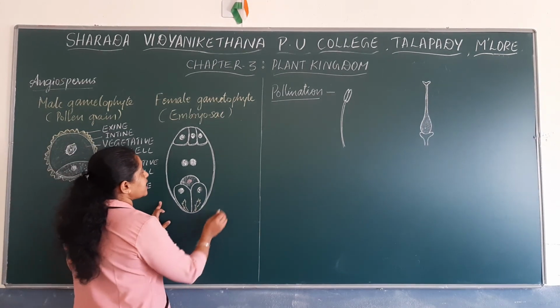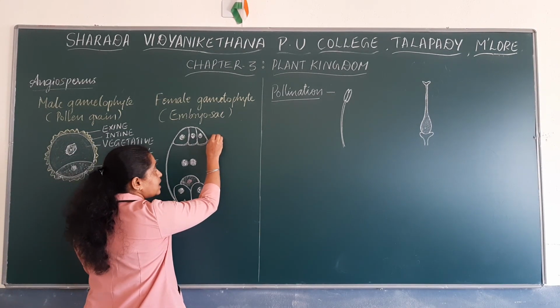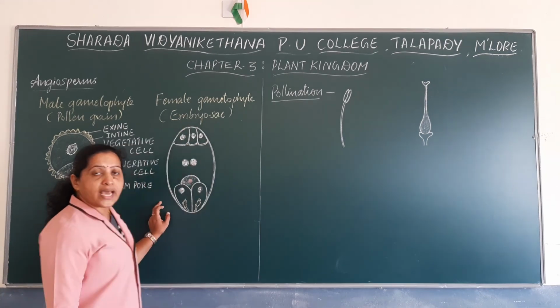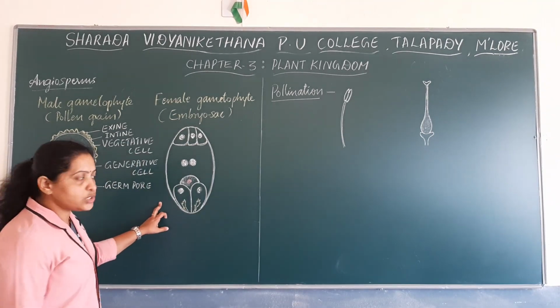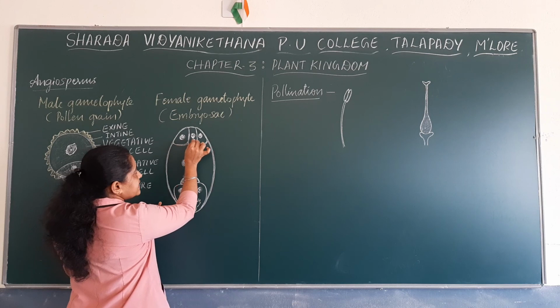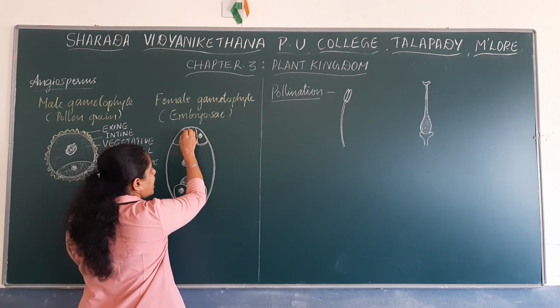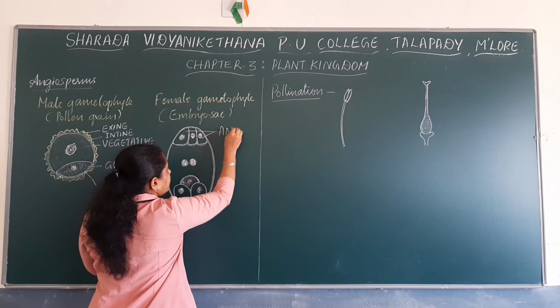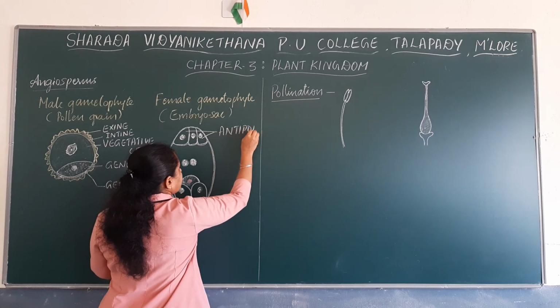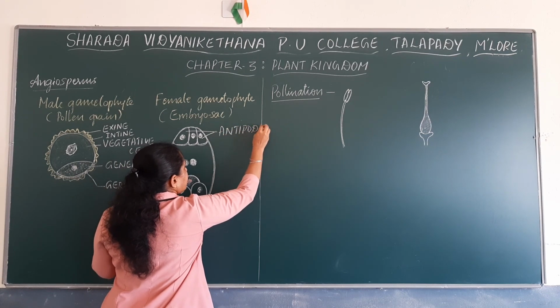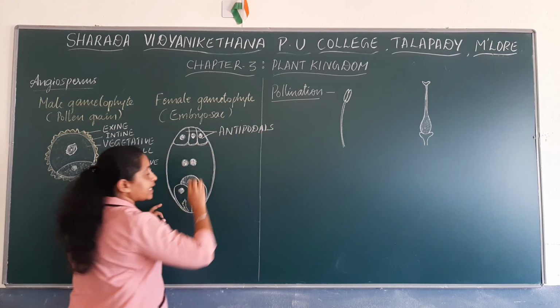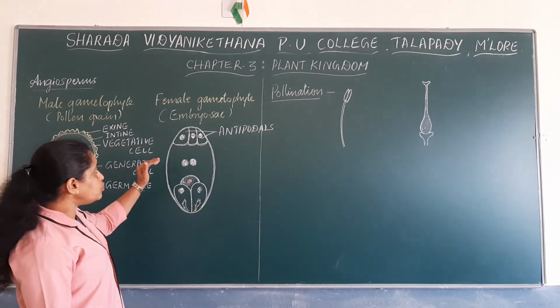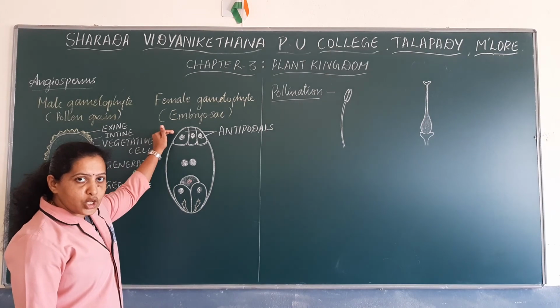The embryo sac has 3 cells towards one end known as antipodal cells or antipodals. There are 3 antipodals found towards one end of the embryo sac.